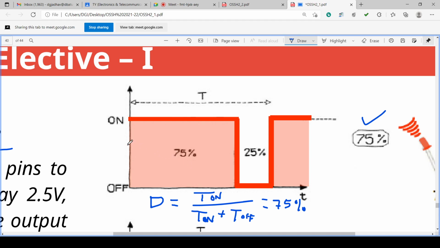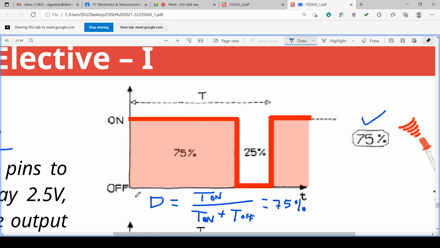Now, if you average this square wave, it will give an analog value. From digital, on and off, two levels are there. This is digital. The controller does not know analog. What it will do? It will make the pin on for some time and off for some time.